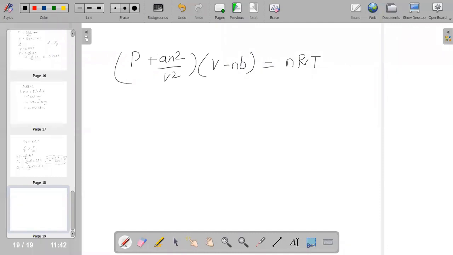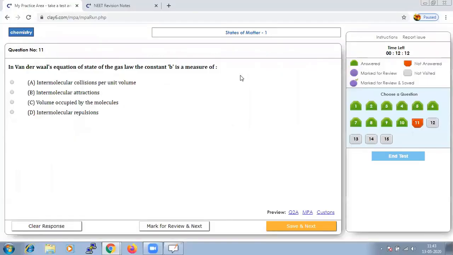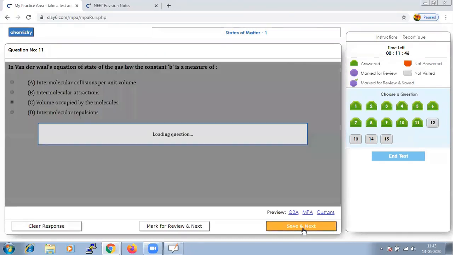So from this, n is the moles of the gas, and A and B are constants specific for each gas. The question is we have to just find out what B is a measure of. What does constant B stand for here? So we could conclude that constant B is nothing but the volume which is occupied by the molecules. B stands for the volume which is occupied by the molecules. Let us save that and go to next.